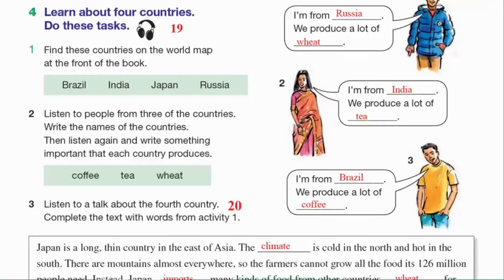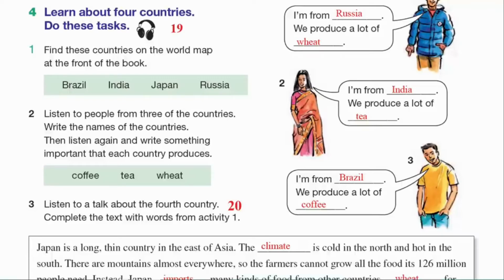I'm from Russia, and our huge country is partly in Europe and partly in Asia. We have very cold winters, but our summers are warm, and so our farmers can produce a lot of wheat. 2. I'm from a country in Asia, India. We have well over 1 billion people.